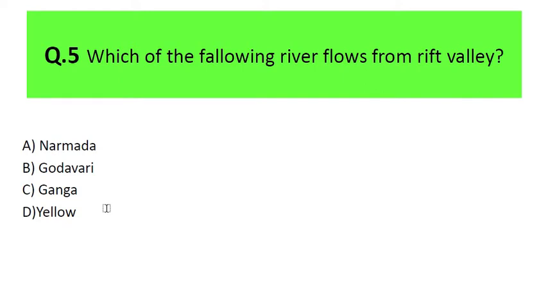Then the next question is: which of the following rivers flows from a Rift Valley? We have already discussed how a Rift Valley forms and what a Rift Valley exactly is in our endogenetic processes video sessions. So do study this video session and then attempt this question. The first option is Narmada, then Godavari, Ganga and Yellow River. The first three rivers are Indian rivers. Yellow River is in China. I hope you mark the answer. Let's move towards the answer.